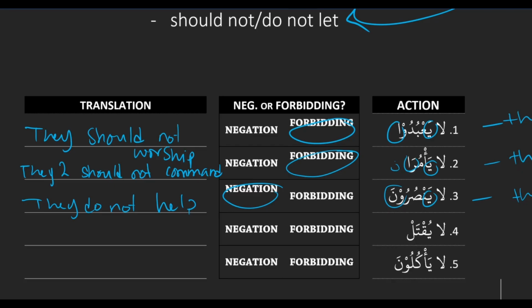Okay. Number 4. La yuqtal. So this is bald because of the sukun. So it is forbidding. Good. And then the ya plus u is he. He. And so he should not kill. He should not kill. There's one more thing I want you to look at about this action.